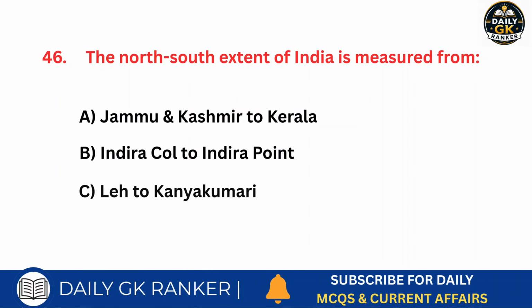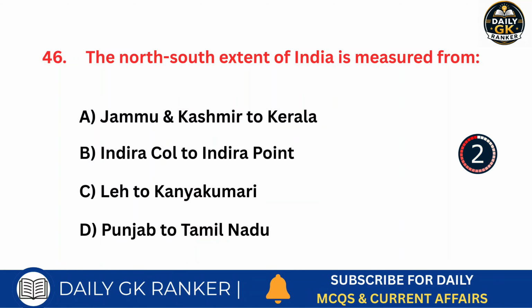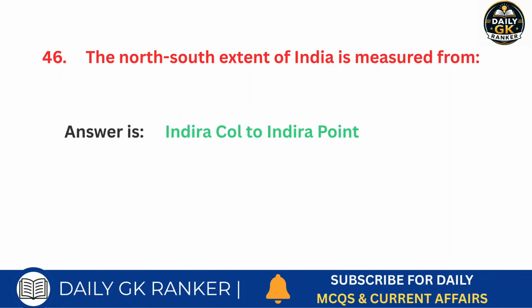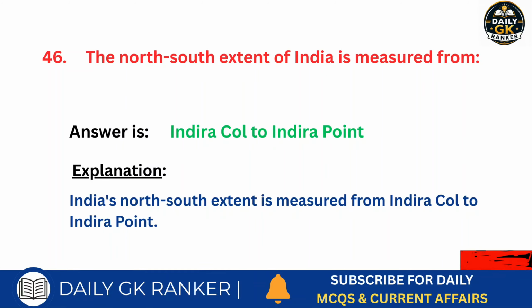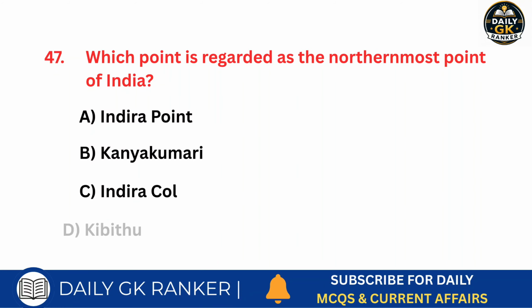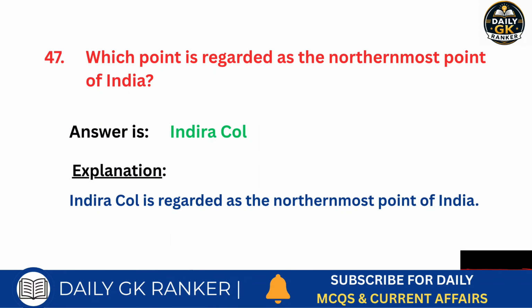The north-south extent of India is measured from. Answer is Indira Col to Indira Point. Which point is regarded as the northernmost point of India? Answer is Indira Col.